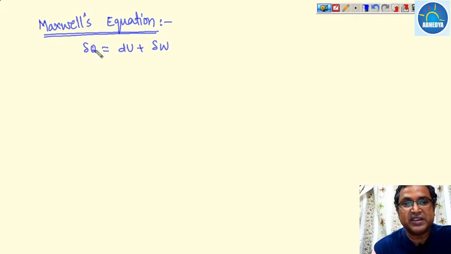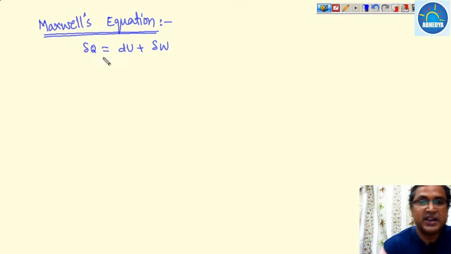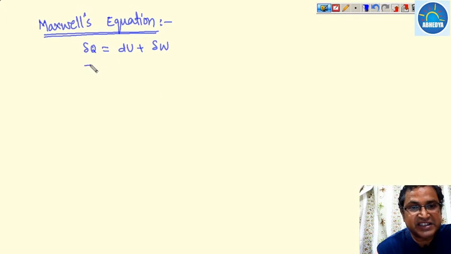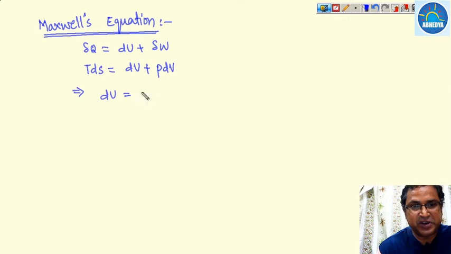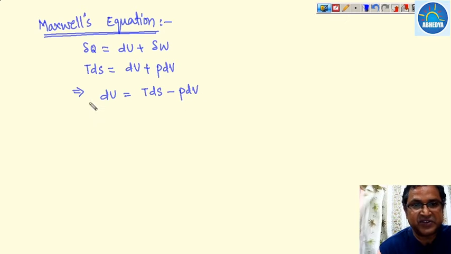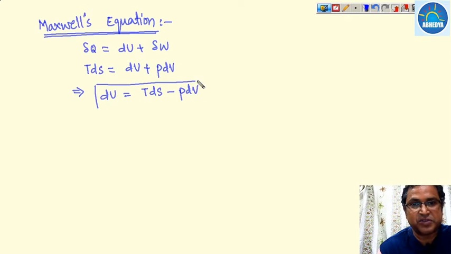Suppose the process is reversible, then del Q can be written as TdS, which is du plus the work, and if the work is the boundary work for a closed system, it can be written as PdV. So in this case, the property relation is du equals TdS minus PdV. This is our first thermo equation, the first property equation.